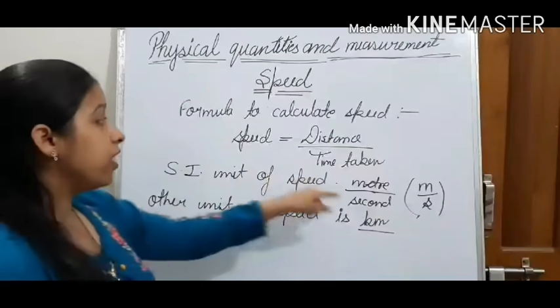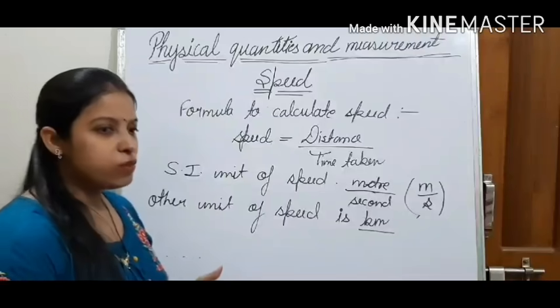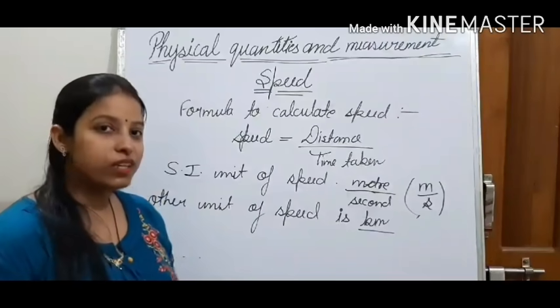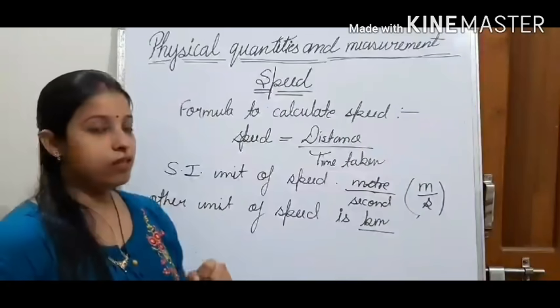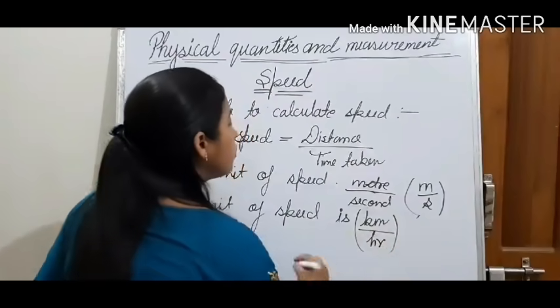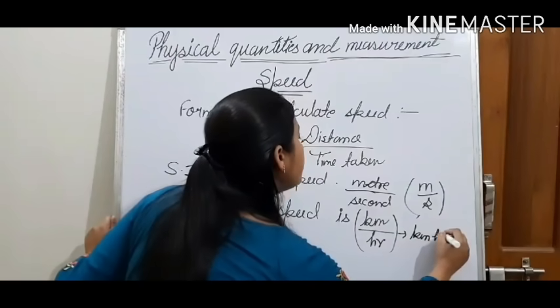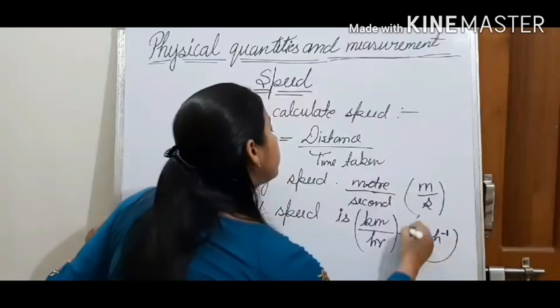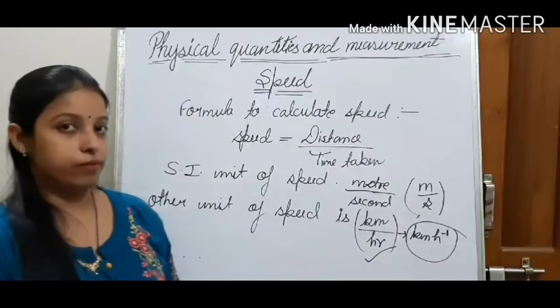Kilometer is also a unit to represent distance. Like we say, the distance from our school to house is 1 kilometer. So kilometer is the unit to represent distance, upon time taken in hour. So we can write kilometer into hour minus 1, or this is also a unit of speed.